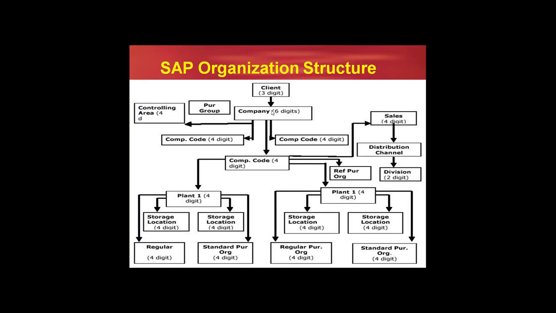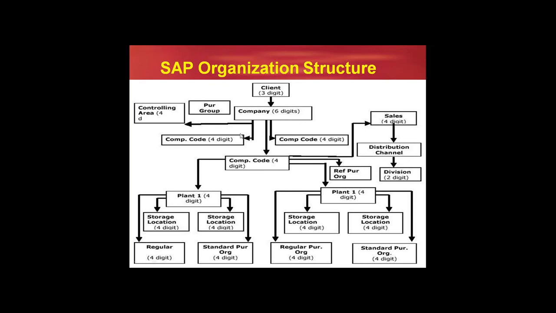Now, what does this organization structure mean? Let's say, for example, we are implementing SAP to a company called Tata. For this company or this customer, we provide a client number. That client number should be in digits. It should be numeric from 0 to 9.